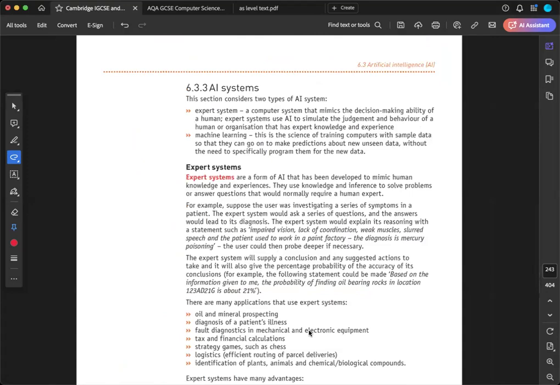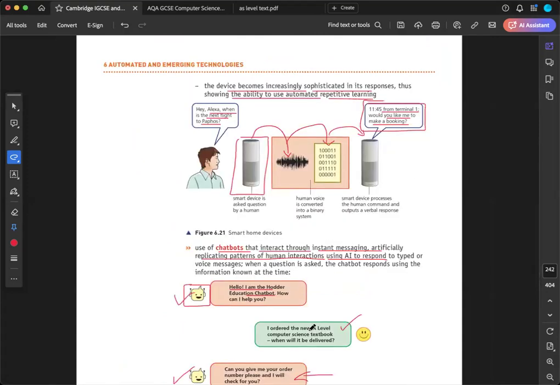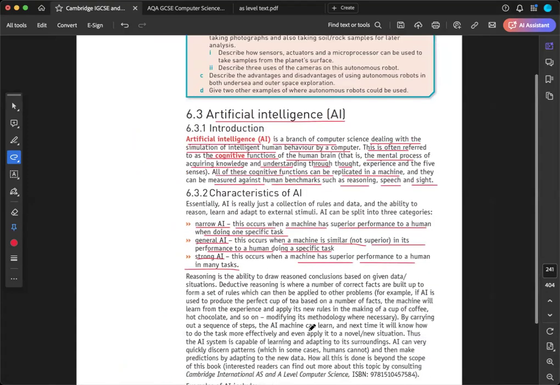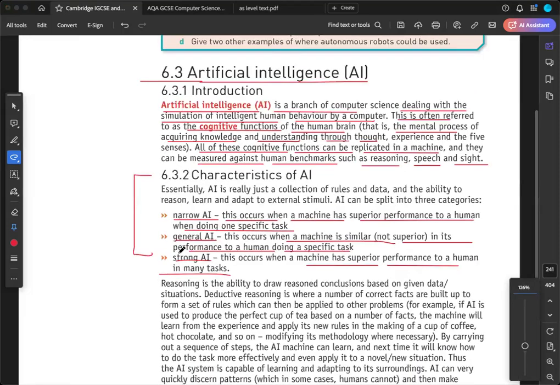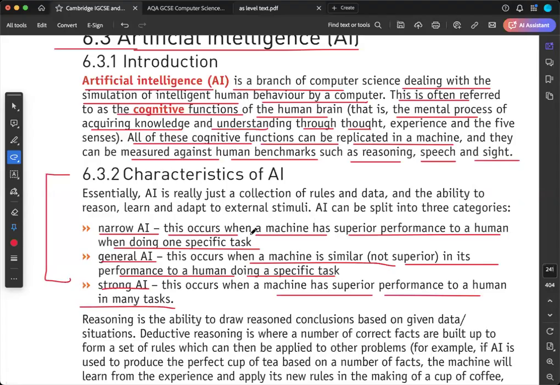Is that okay? Yeah. Okay, what you have to do, you need to write down about AI, then you have to write down about characteristics of AI, okay? You have to do this task and I will give you some more work. Continue the last